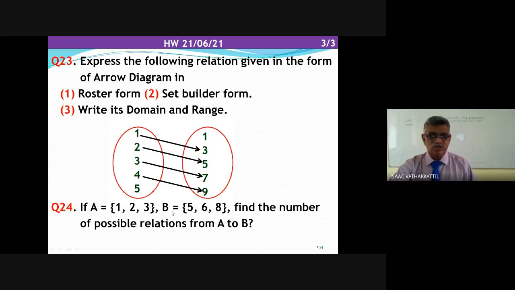If A is equal to {1, 2, 3}, B is equal to {5, 6, 8}, find the number of possible relations from A to B.